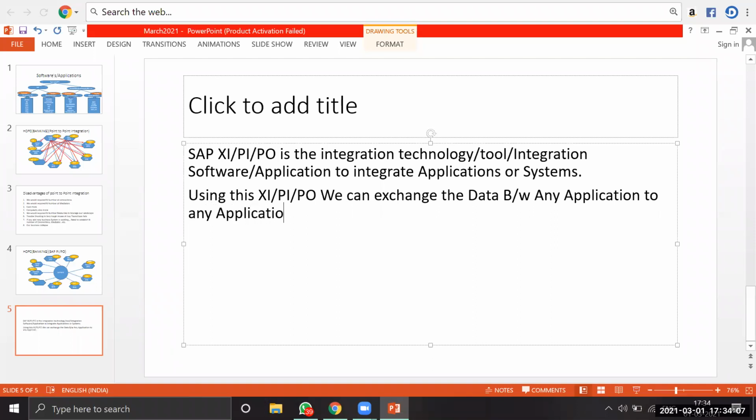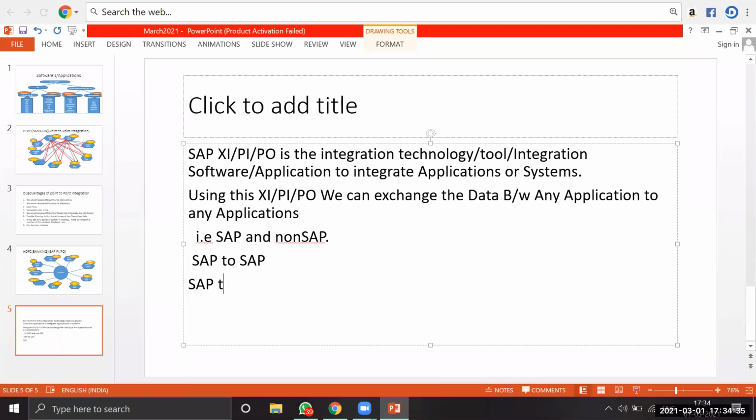So what are the applications we can see here? That is SAP and non-SAP applications. Sometimes we can see integration from SAP to SAP, where you need to extend the data within SAP applications.